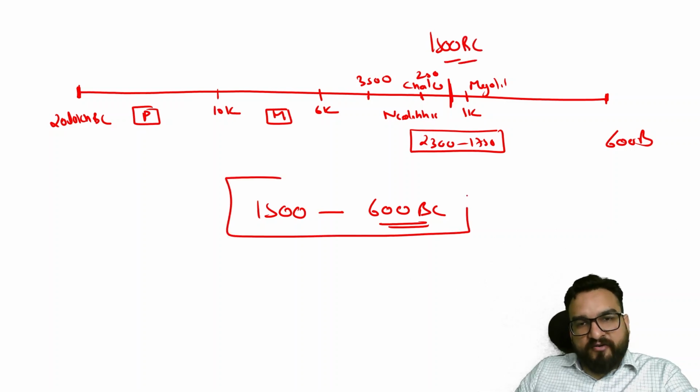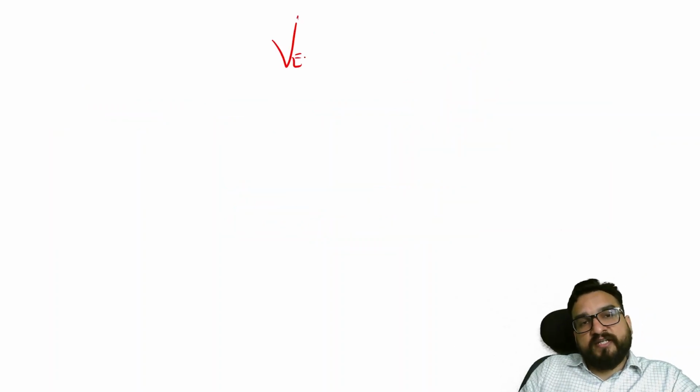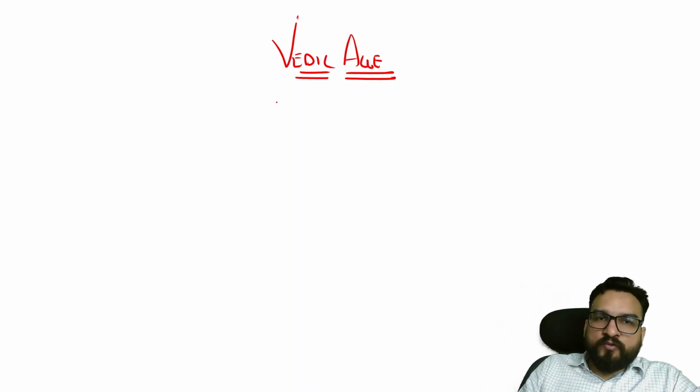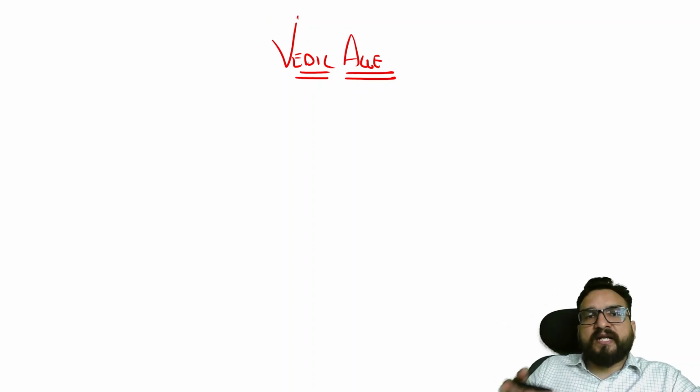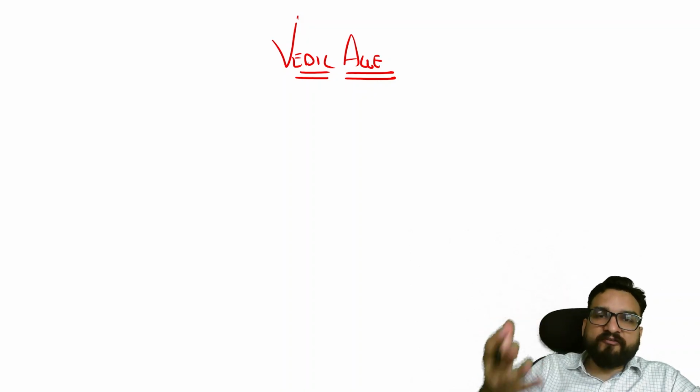This is our most important topic for history optional because a lot of questions come in the examination over here. That is your Vedic age, guys. Very important. Vedic age. You can understand that the culture we have is from here. The roots of the culture you are seeing right now are over here, and the roots might have been built even earlier.